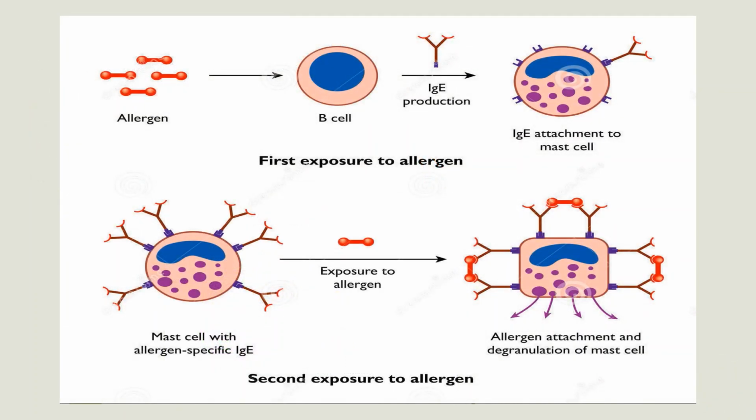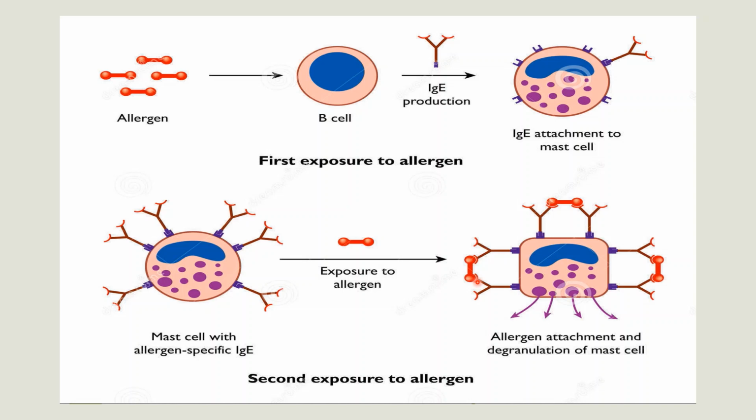So this is the process of mast cell degranulation or immediate hypersensitivity reaction. Immediate hypersensitivity reaction is also called type 1 hypersensitivity reaction, that is IgE mediated hypersensitivity reaction.